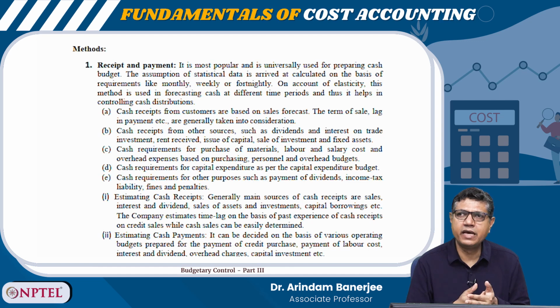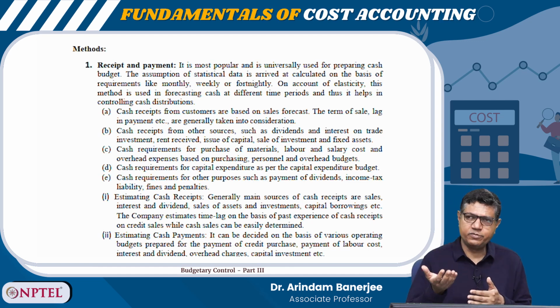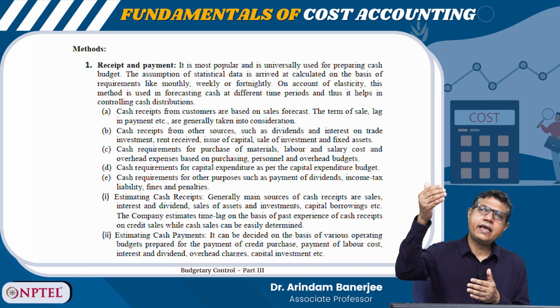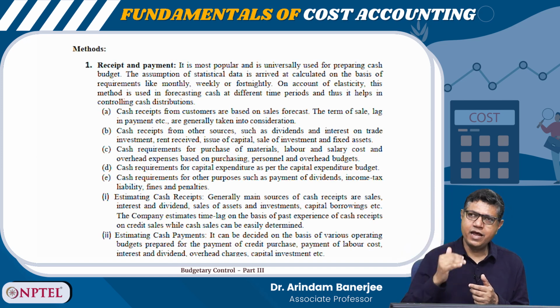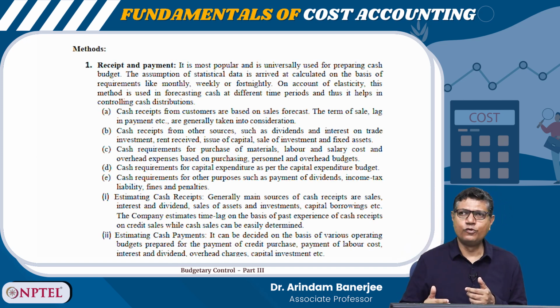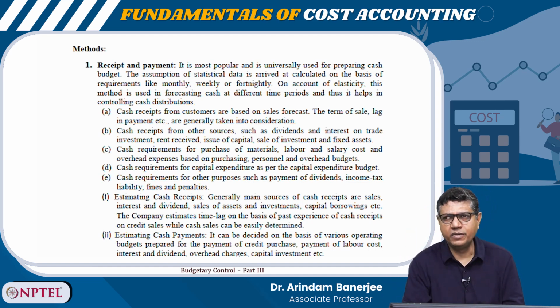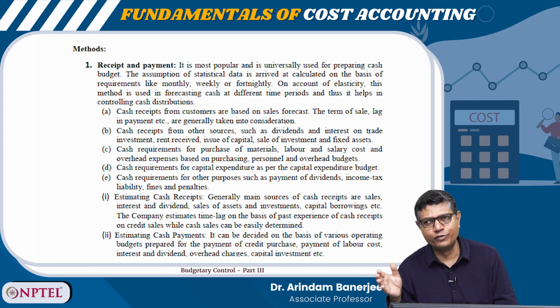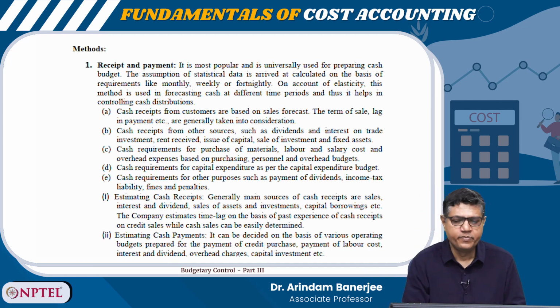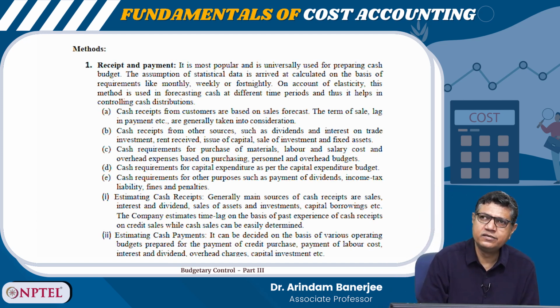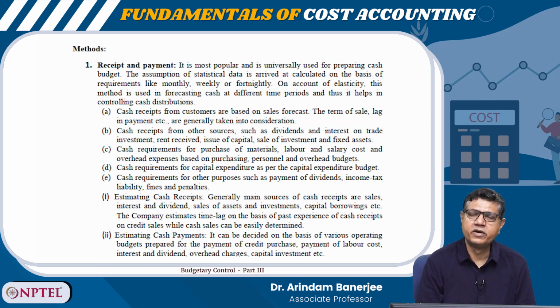This month's closing balance is the opening balance of the next month, and again I add all the receipts and deduct all the payments. I get the closing balance. It becomes the opening balance for the next month, and this process goes on continuously month after month. So, this is one of the most popular methods of preparation of cash budget.